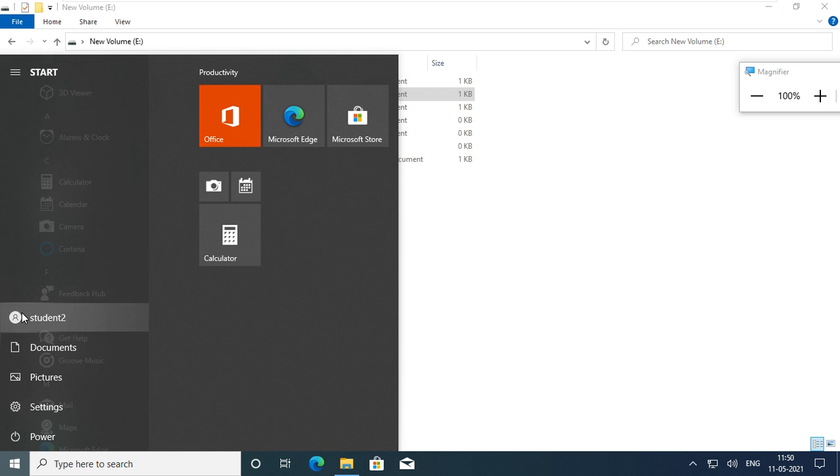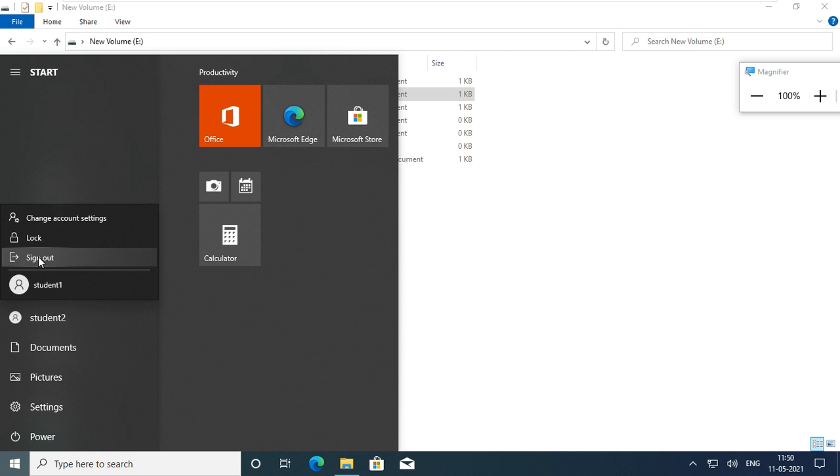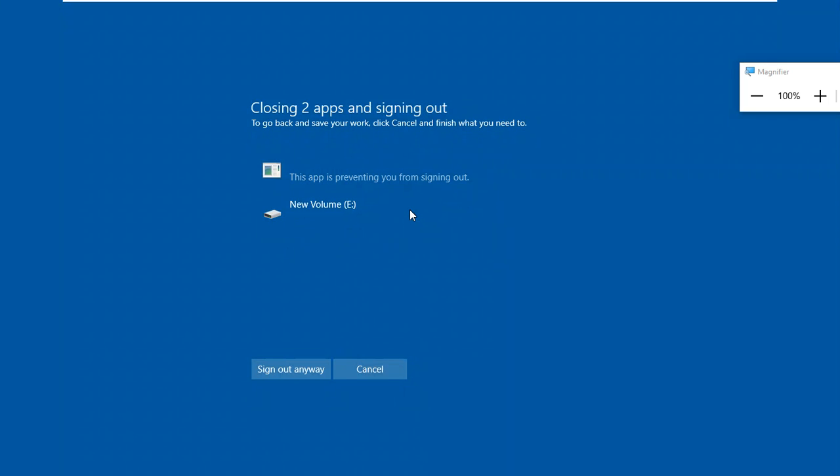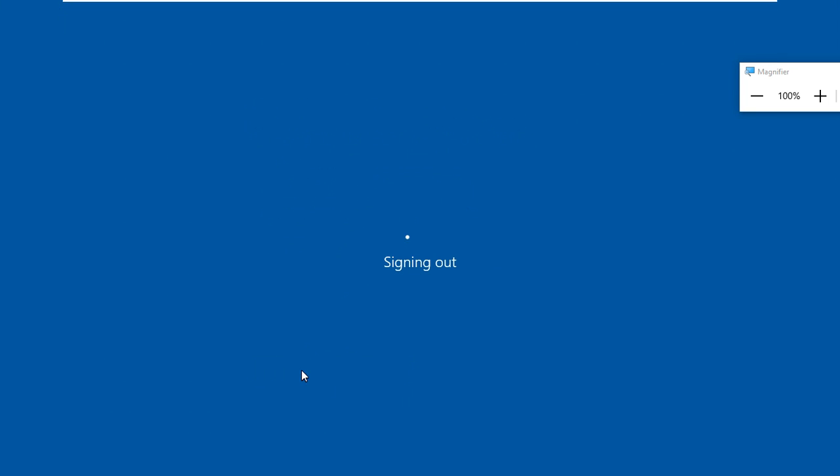For encryption, you can do it in any one user account and verify with the other account. Better always do it in student one only, and compulsorily sign out from your other account. So log in with the first account, second account, like that.